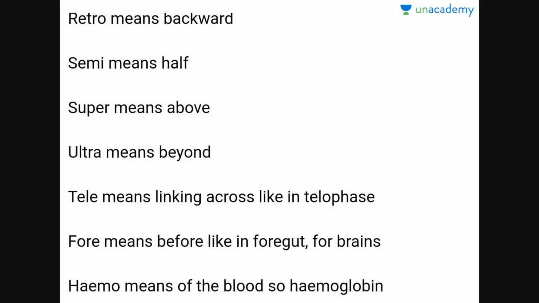Semi. Semi means half, like semicircular, semi-permeable membrane. You will say semi-permeable. What does it mean? It means it is half permeable, or permeable to some special substance. Super. Super means above. Now ultra. Ultra means beyond.